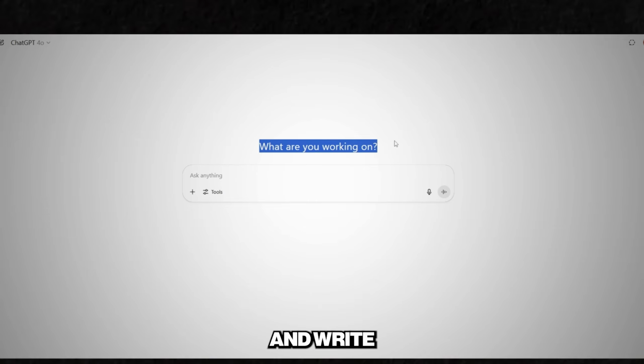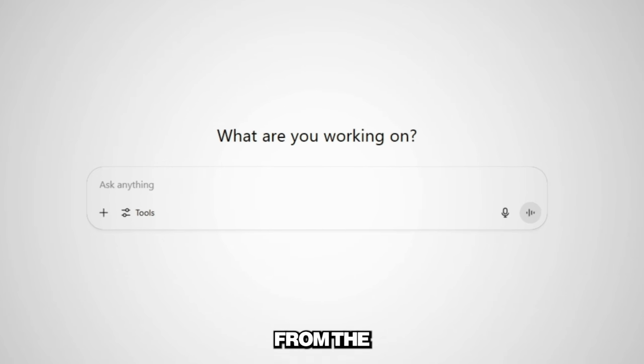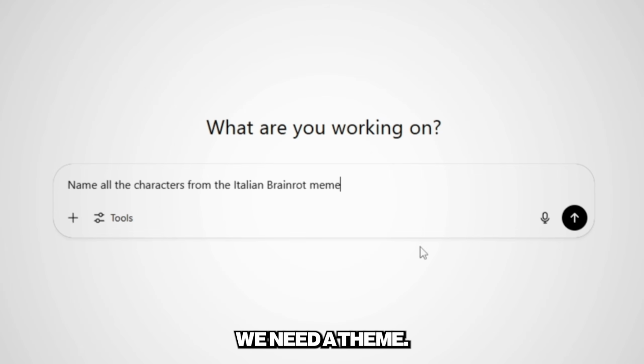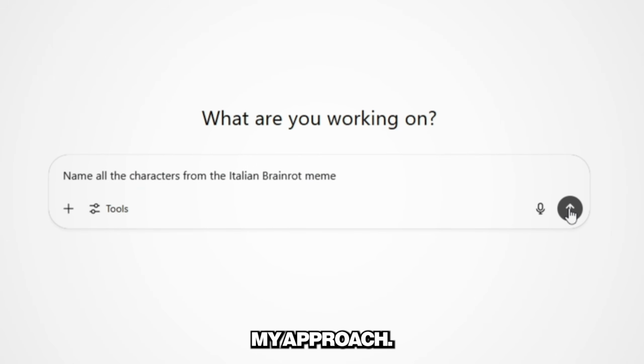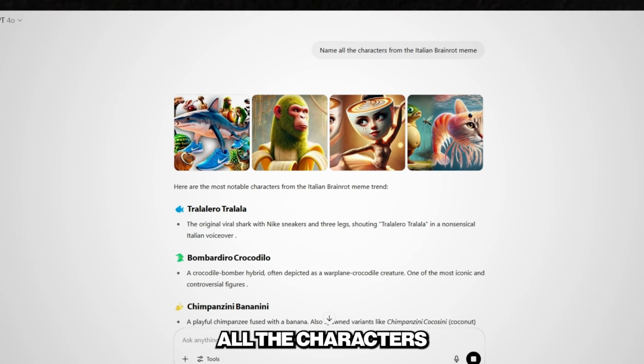Open ChatGPT and write this prompt: name all the characters from the Italian brain rot meme. First, we need a theme. You can pick your own or follow my approach. ChatGPT will list all the characters with details.